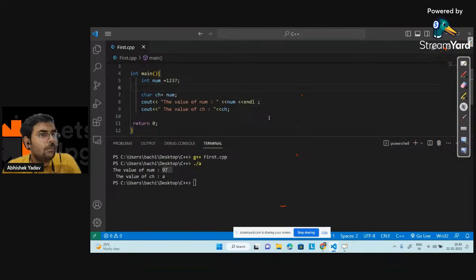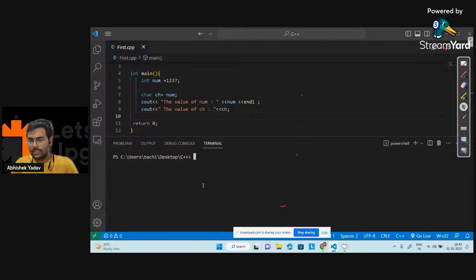If we run this code, and the error is not there because both character and okay, so now it will be messed up, right? No, no, we will not get the error, right? We will not get the error. Let's try to run the code, okay? And let's try to observe the output. So clear the screen, and here let's compile the code.